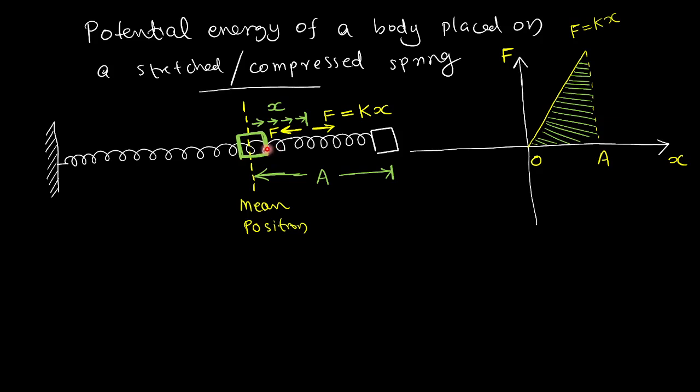Because of this force, the body is moving towards right. The area under the graph represents the work done.